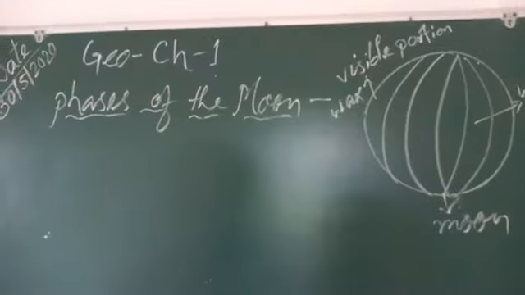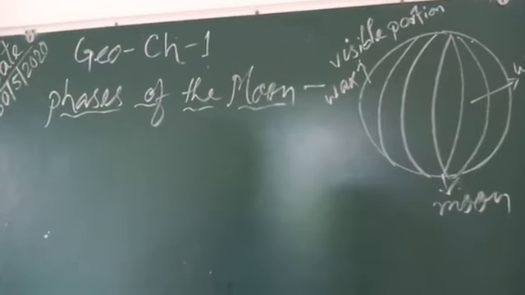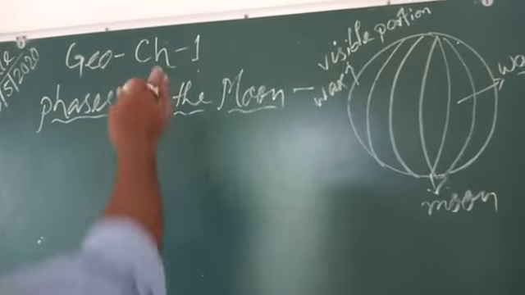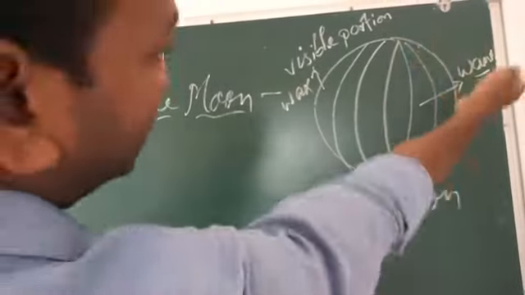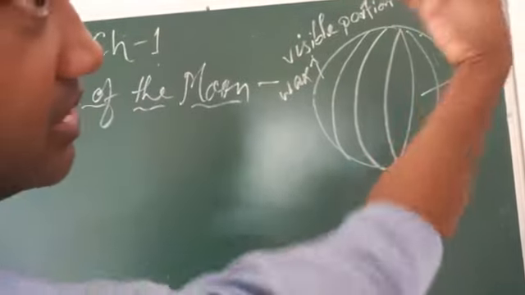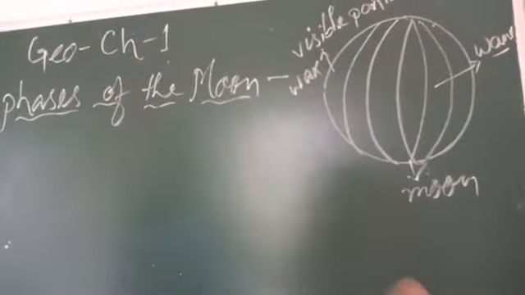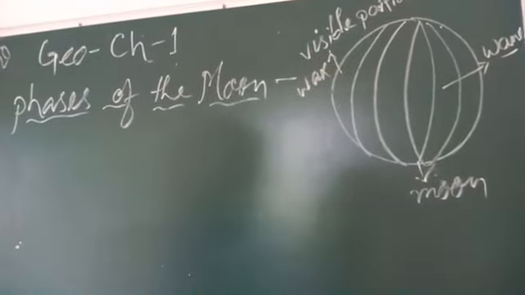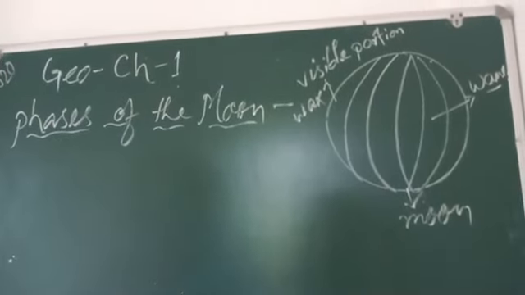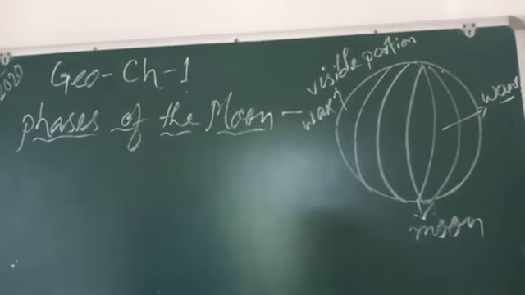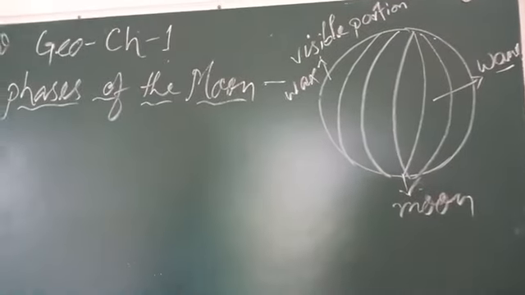On the new moon day, the dark hemisphere of the moon faces the earth. That means when it gets sunlight, we see the brightness of the moon, and the backside of the moon we cannot see. That is the dark part, and when it rotates, another part comes. But from the earth, we see the dark part and also the brighter part. So when the dark hemisphere of the moon faces the earth, that means if we are here and see the back part, it is the dark part of the moon.